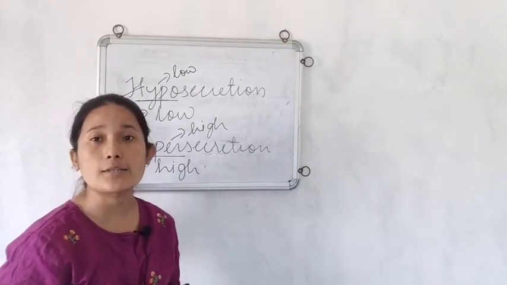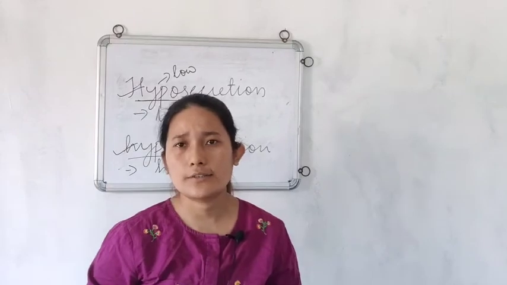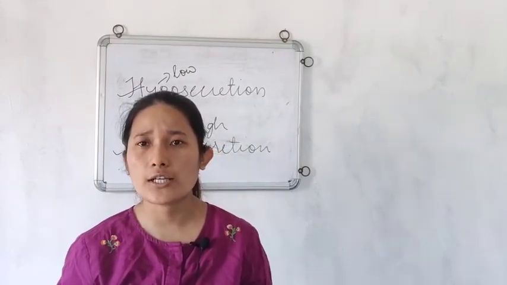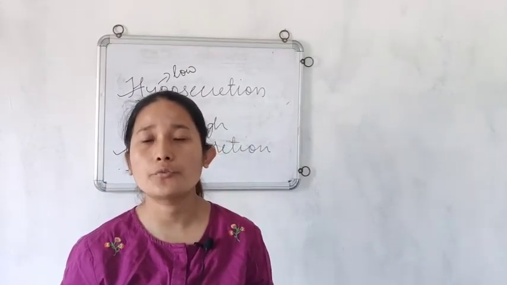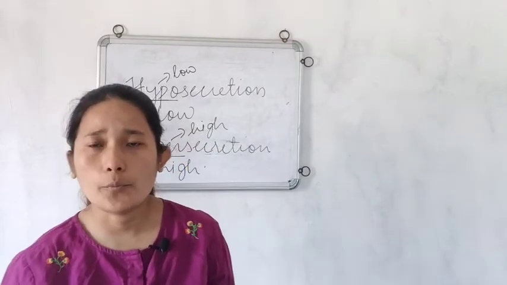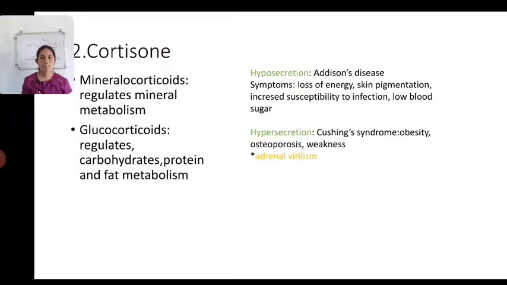So now let us discuss the diseases related to the hyposecretion and hypersecretion of hormones secreted by the adrenal gland. We will just be discussing the hyposecretion and hypersecretion of hormones secreted by your adrenal cortex. So hyposecretion of hormones secreted by the adrenal cortex will lead to a disease called Addison disease. So what are the symptoms of this Addison disease?